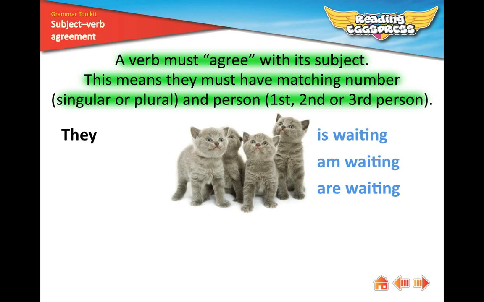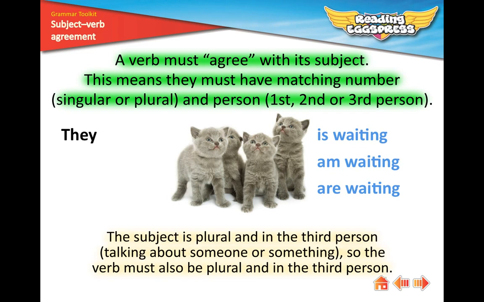In this image there are 4 kittens. Plural. The subject is plural and in the third person, they, talking about someone or something. So the verb must also be plural and in the third person. So what would be correct here?